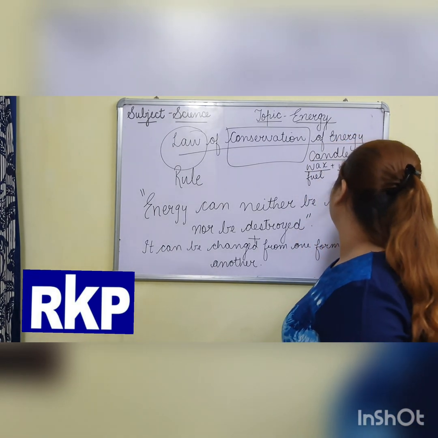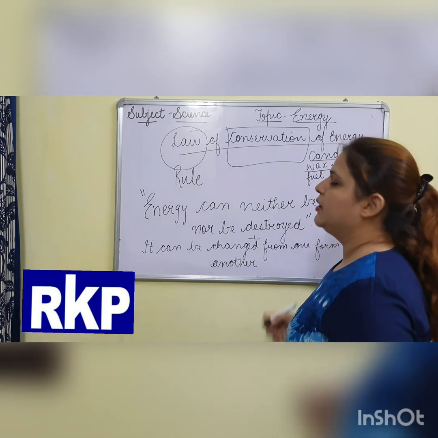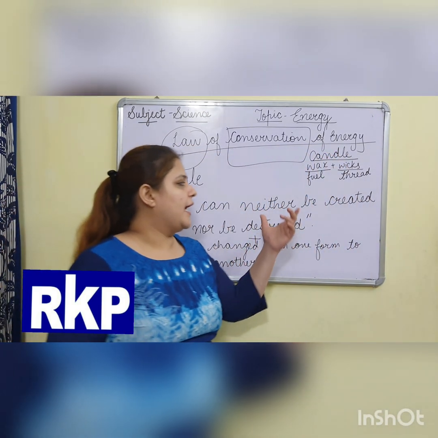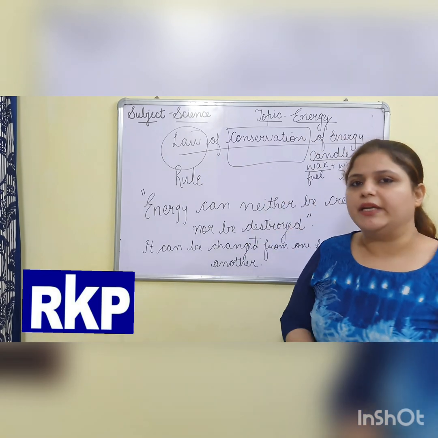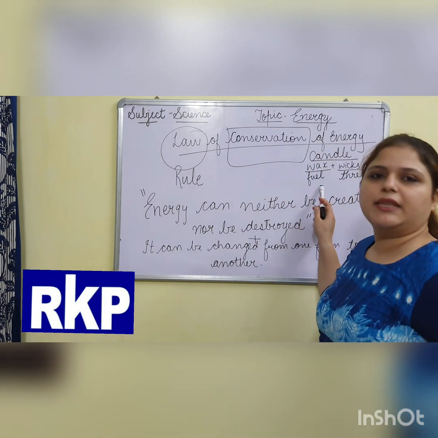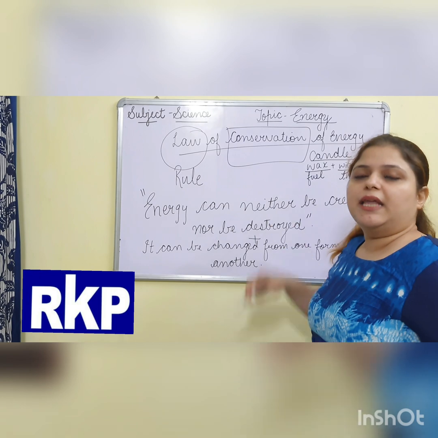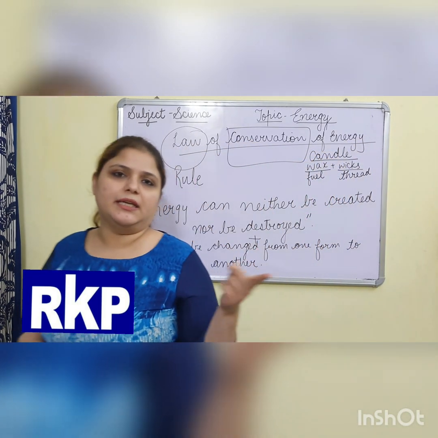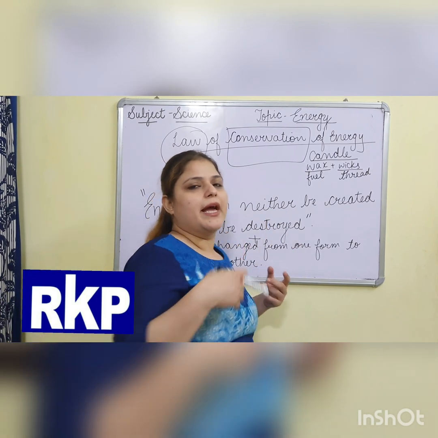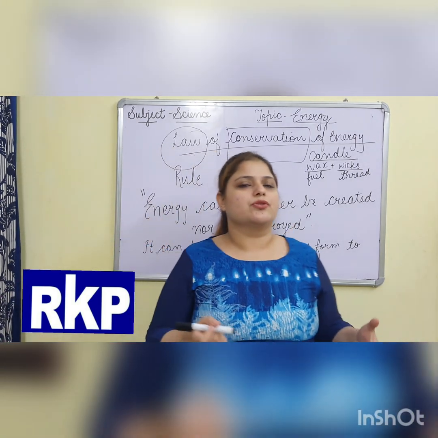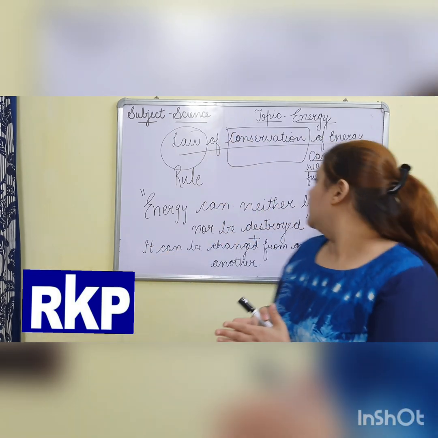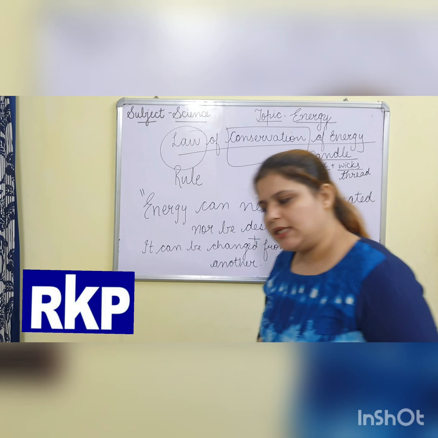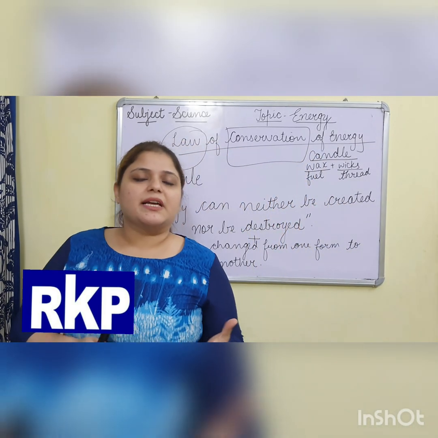Wicks means thread which get burned in candle, which produce heat and light. When we burn the candle, it gives us heat and light. It means when we are using the energy of the fuel, that energy is changing into light energy as well as heat energy, because it is giving us light also and it is giving us warmth also. So the energy of the fuel is changing into two types of energy, light energy as well as heat energy. More examples I will give.